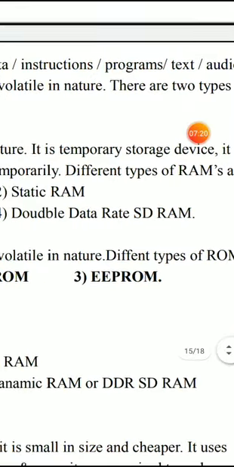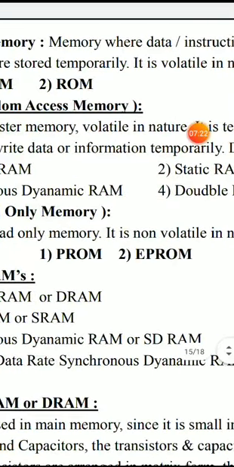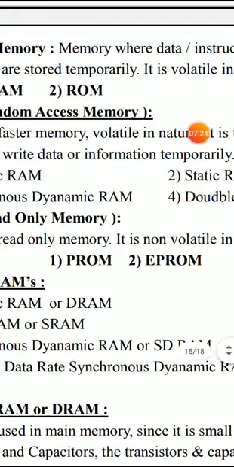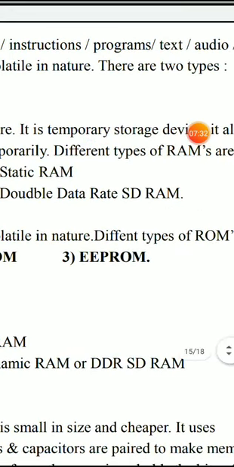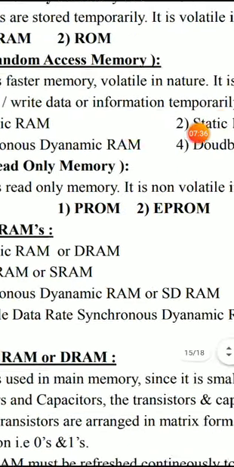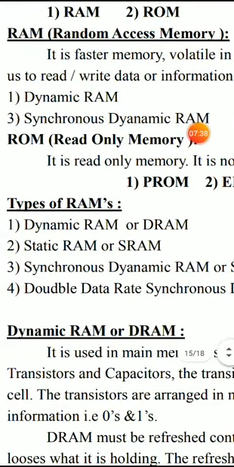Different types of ROMs are PROM, EPROM and EEPROM. PROM stands for programmable read-only memory. EPROM stands for erasable programmable read-only memory, and EEPROM stands for electrically erasable programmable read-only memory. So this part is already covered in second year. You can refer back, or even you can write the notes.